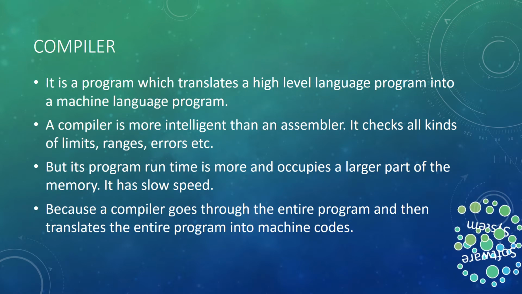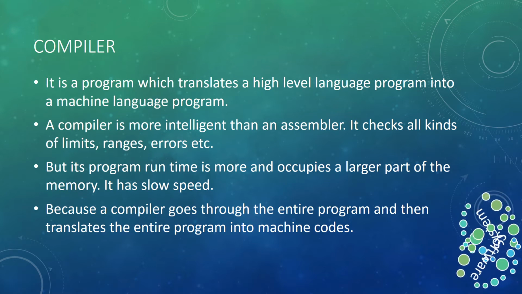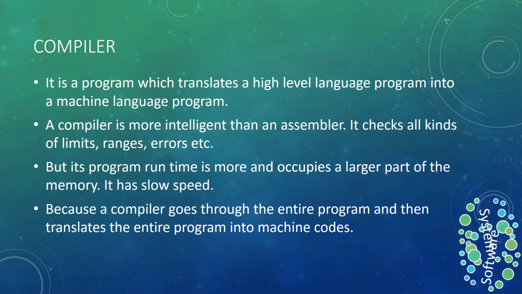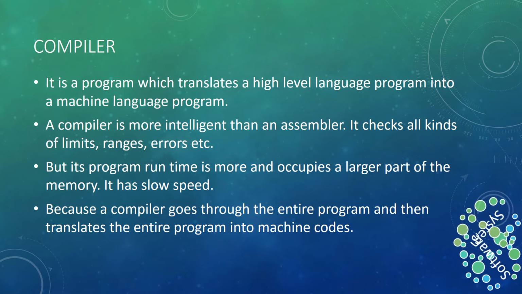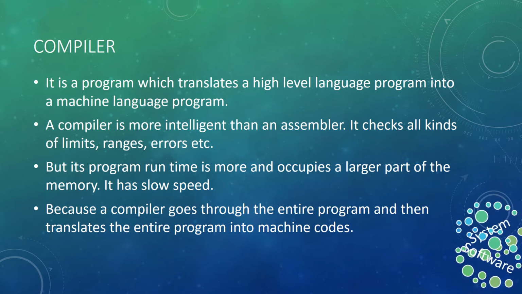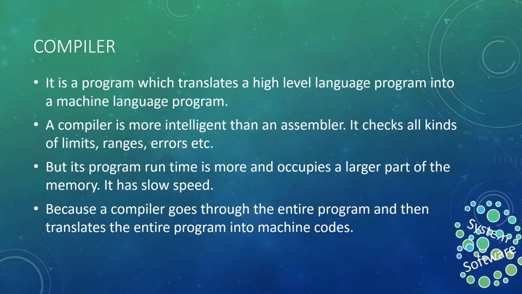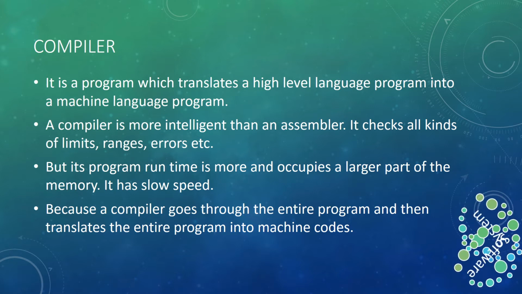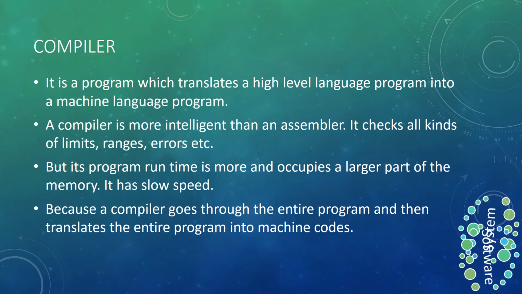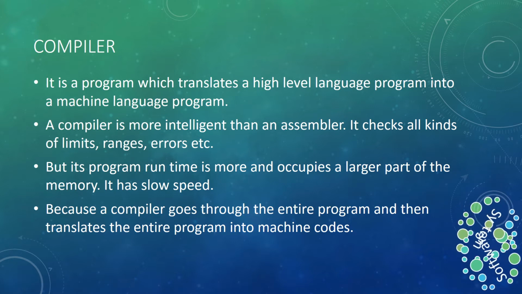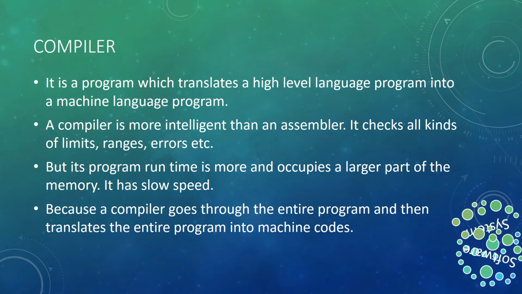Okay, students, let's see the compiler now. A compiler is a program which converts the bigger program, or the high-level language program, into machine code. As I gave the example, a printf statement comprises many machine instructions. So unlike the assembler, where assembly code gets converted to equivalent machine code one by one, high-level language code may be replaced by many machine codes.